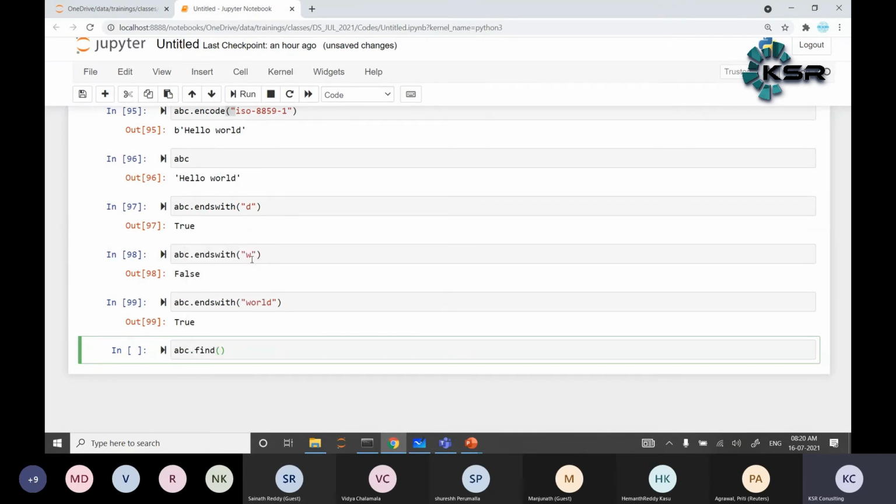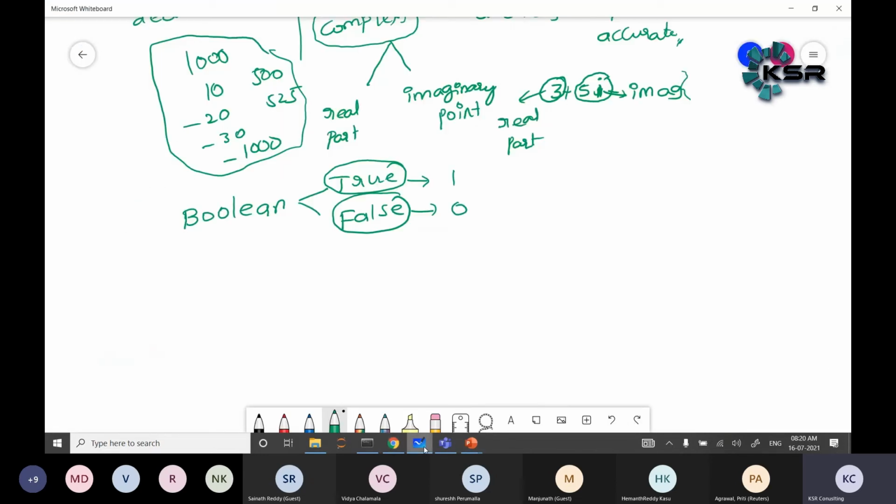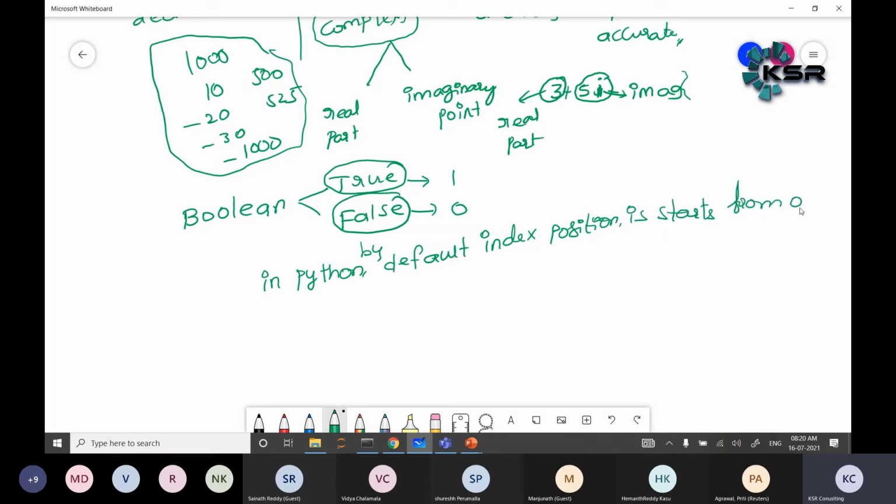abc dot expandtabs, I'll explain later. Find h. It gives the index position. h is 0. One important point in Python: by default, index position starts from 0. So what does it mean?